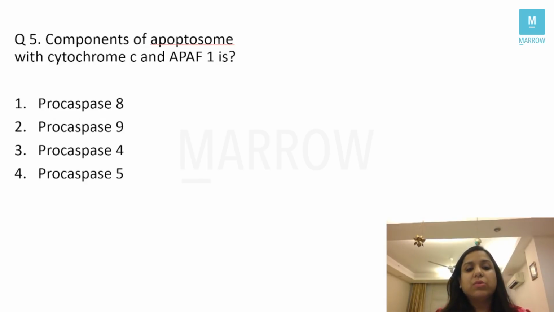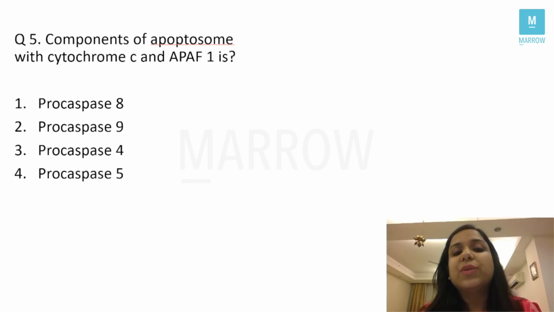Let's go to the next question, students. The component of apoptosome with cytochrome C and APAF1 is procaspase 8, procaspase 9, procaspase 4 or procaspase 5, right? Now students, remember, apoptosis, I always tell you, is one of the favorite topics for either the AIIMS examiner or NEET examiner. All the examiners, apoptosis is a favorite topic, right? This was a very direct and easy question. All of you know that when cytochrome C combines with APAF1 and leads to the formation of apoptosome, it leads to the activation of procaspase 9. That is why the answer is procaspase 9.